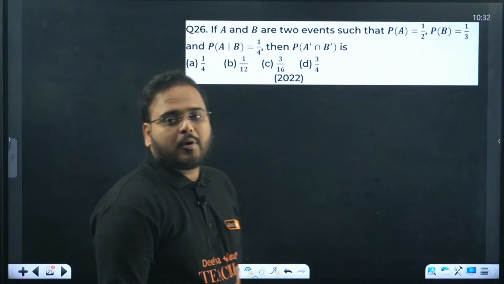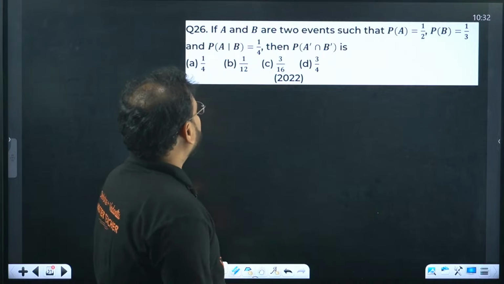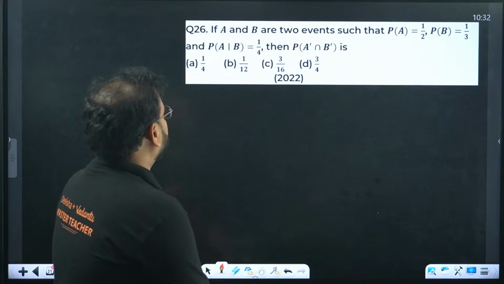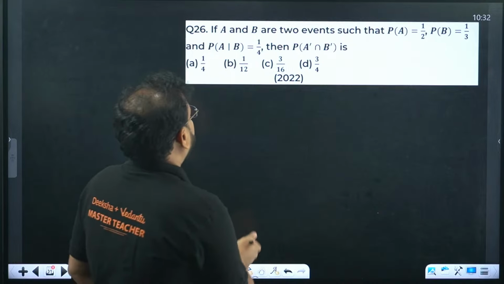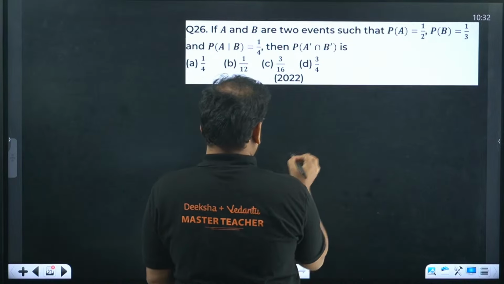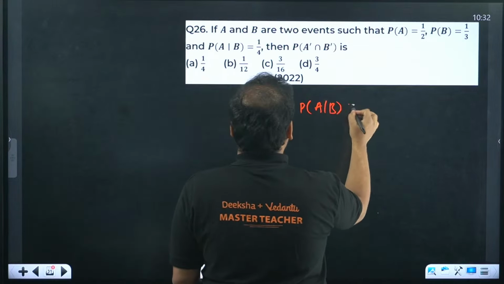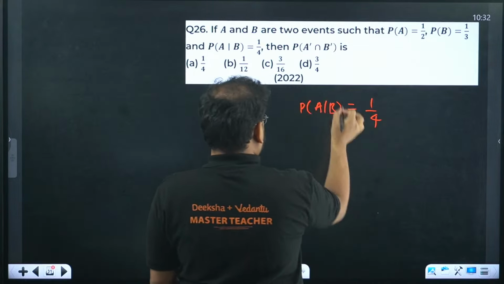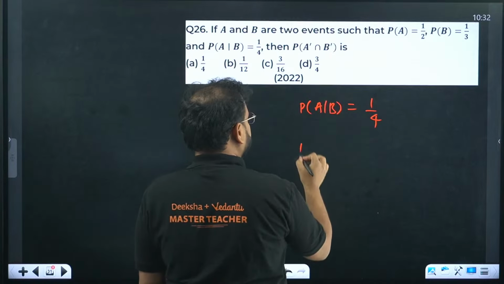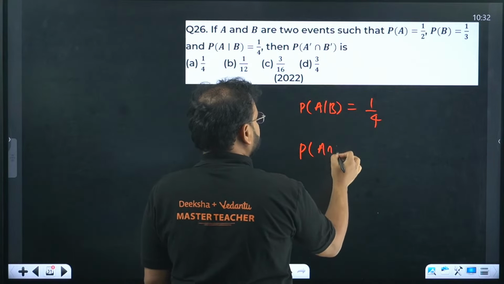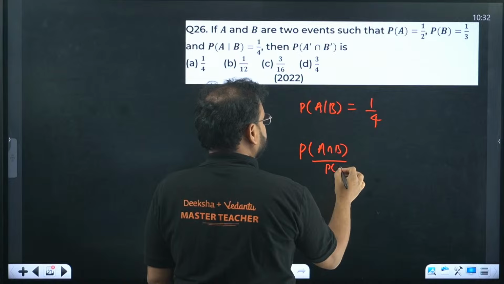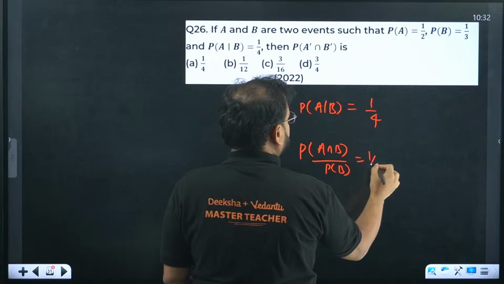Yes. 26 now. Now we are moving toward probability PYQs. If A and B are two events such that P(A) is 1 by 2, P(B) is 1 by 3, they're given that P(A given B) is 1 by 4. Write this formula. P(A intersection B) upon P(B) is 1 by 4.